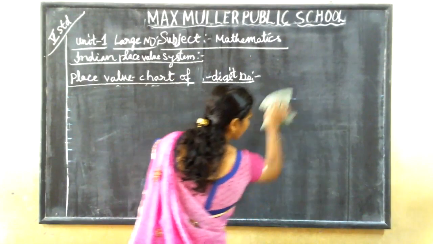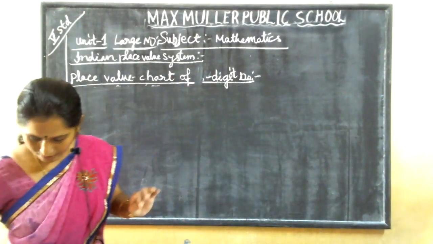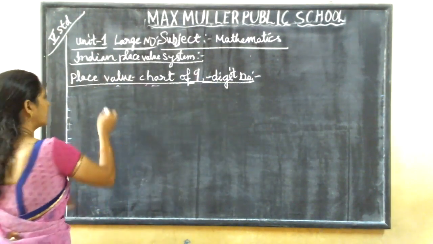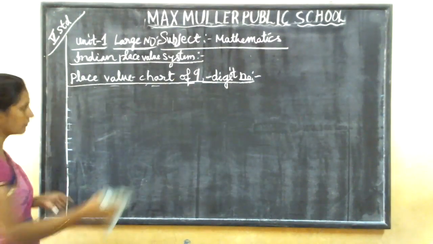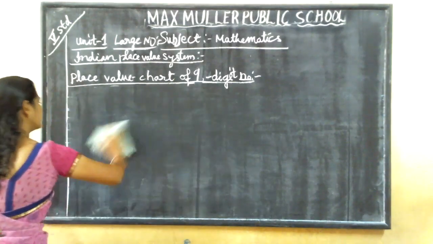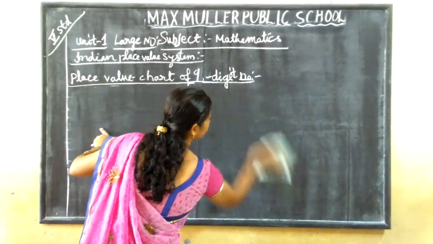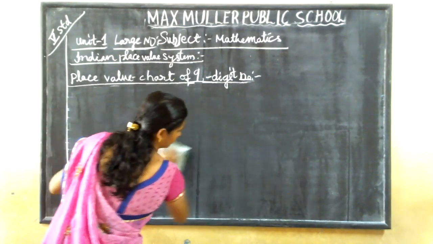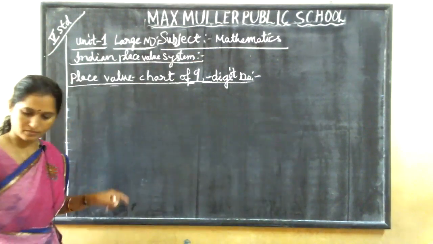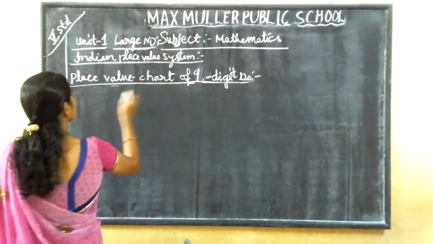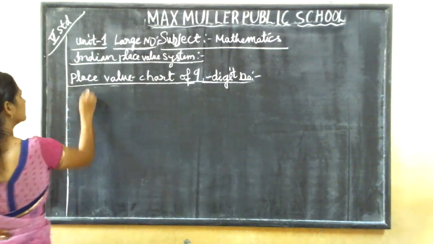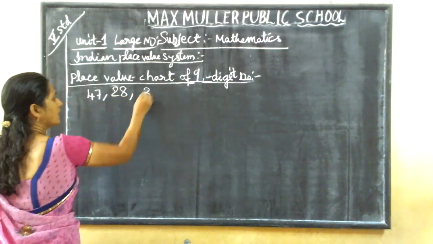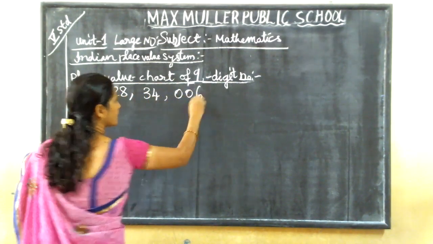Okay. 9-digit number. What is 7 crores, 28 lakhs, 34,006?